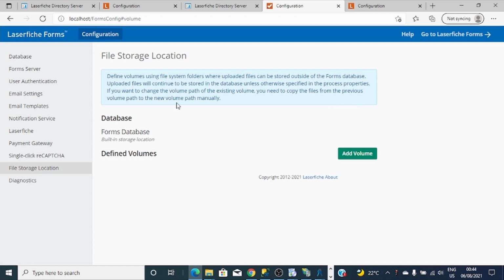If you want those saved in a volume, like what a Laserfiche repository does, you will indicate it here. So you have to add a path here, then go to the specific process and tell it not to save files into the database, but to save into volumes.